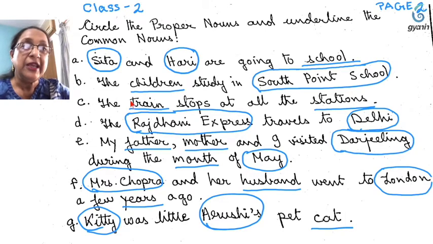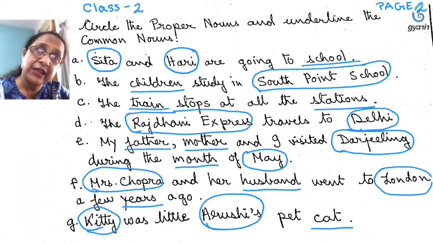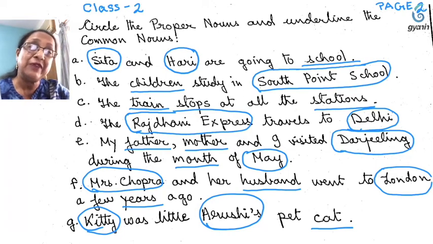Number C, the train stops at all stations. Here it can mean any train. That is why it is a common noun. So we are underlining it. And stations also, any stations. That is why we will underline it since it is a common noun.